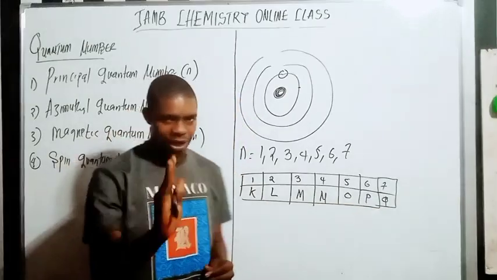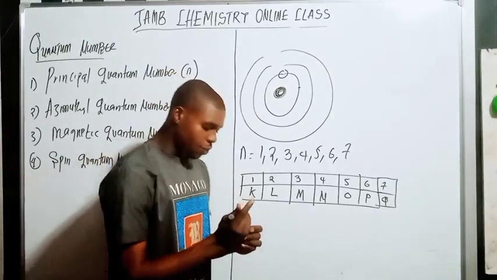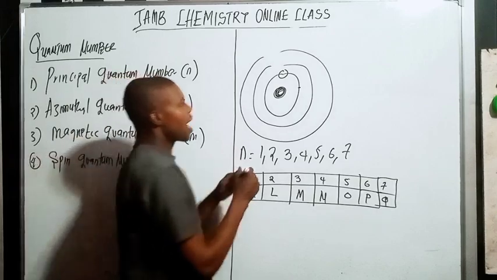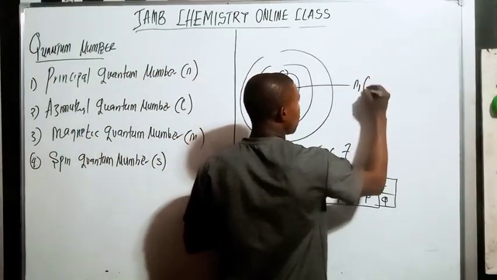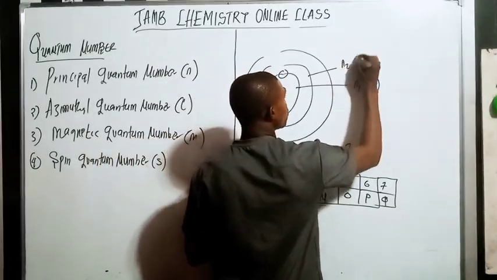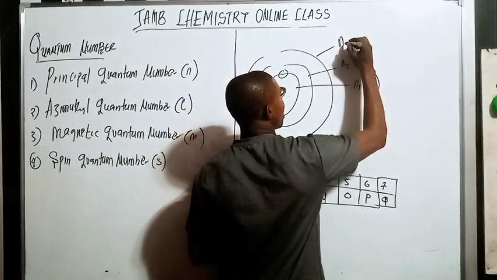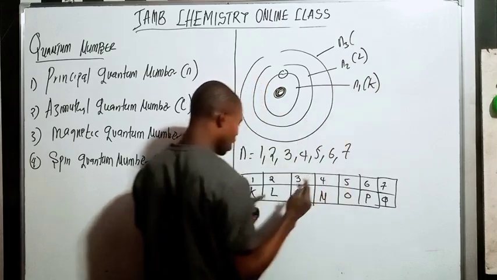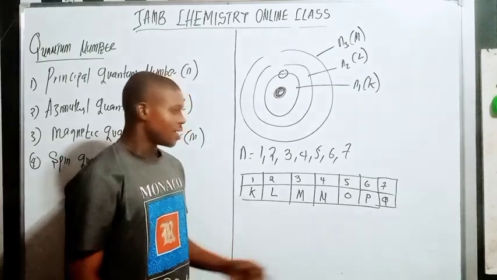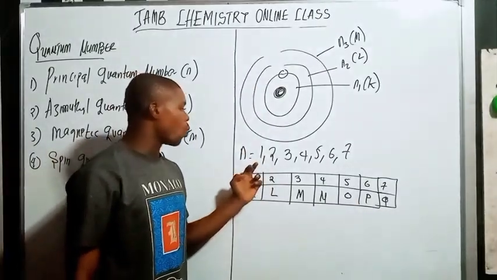Do you understand? Please pay attention here because they will ask questions in the exam under this. So the first energy level, which is n equals 1, is the K shell. When n equals 2, it is the L shell. When n equals 3, it is the M shell. And as it increases, the seventh energy level is Q. So the number ranges from one.